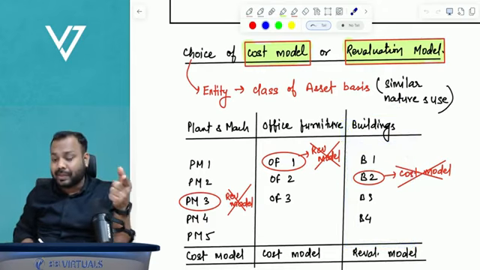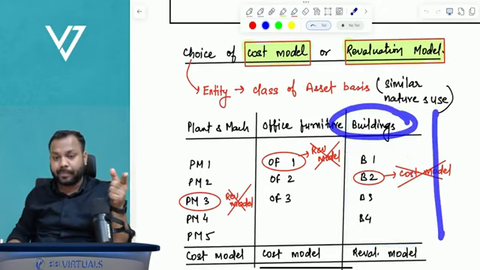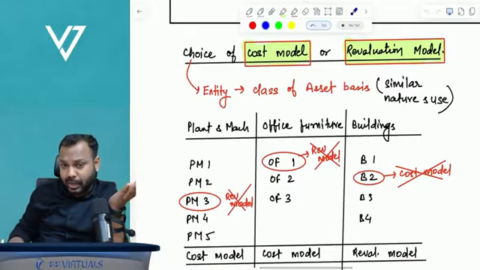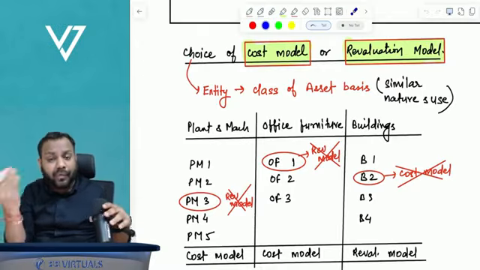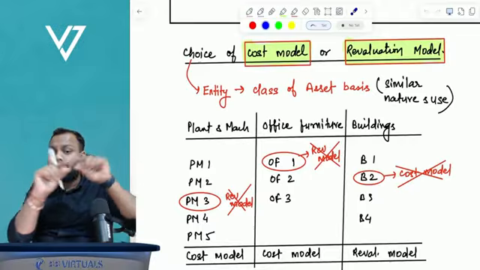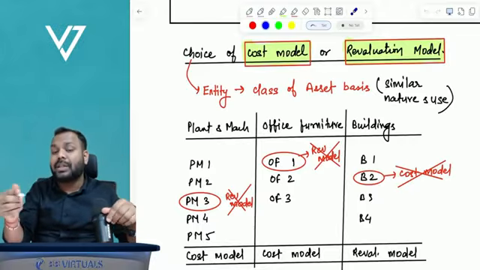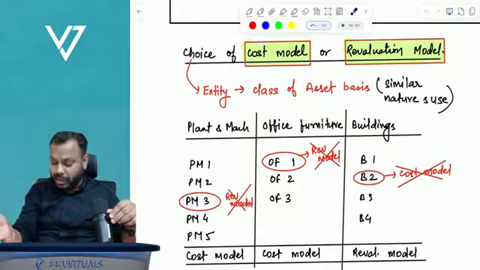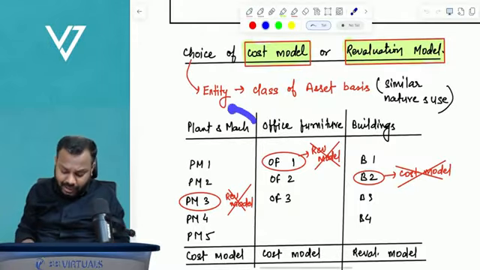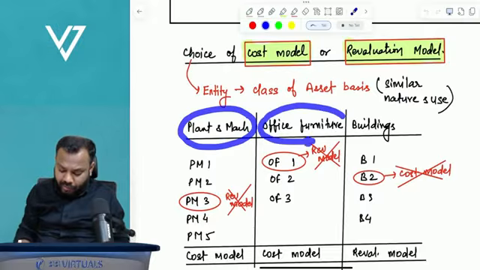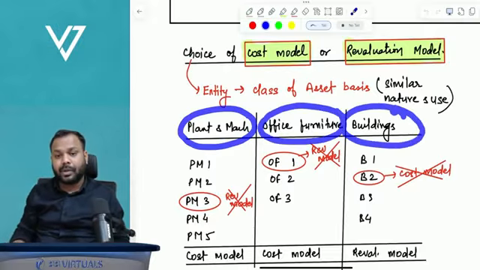It can be the case that there are two classes of building: one building for factory purpose, one for office purpose. Even though the nature is the same, since their purpose is different, they will become two classes of assets.